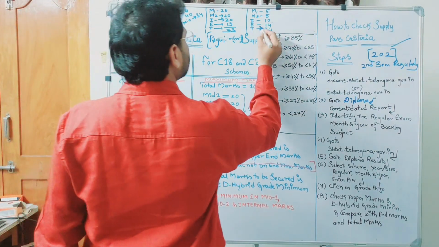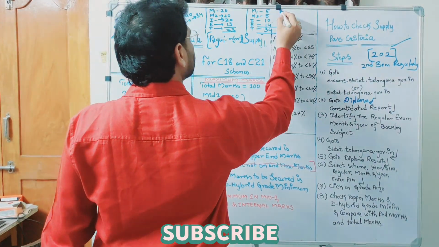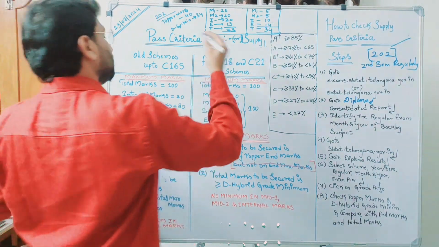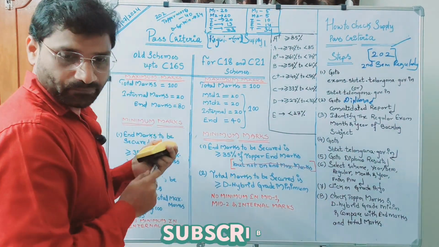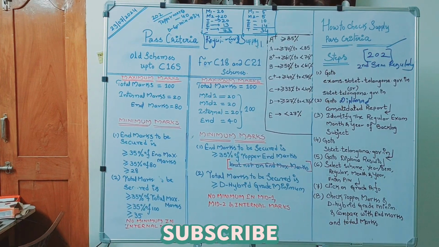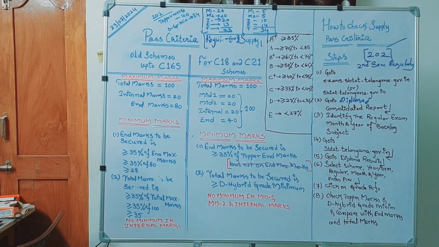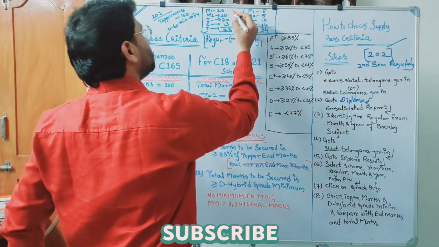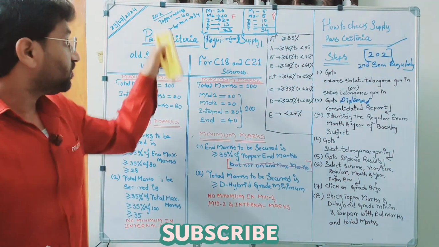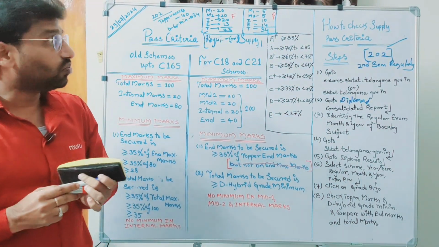Now see, here what happens? This person got failed and this person got passed for these two conditions. How?